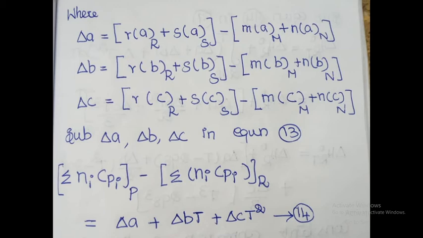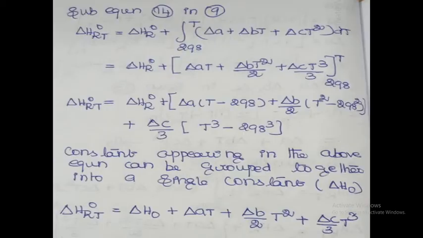Finally, summation of Ni into Cpi at P minus summation of Ni into Cpi at R, product minus reactant, is equal to delta A plus delta Bt plus delta C T square. This is equation number 14.